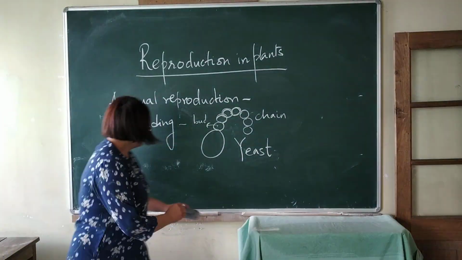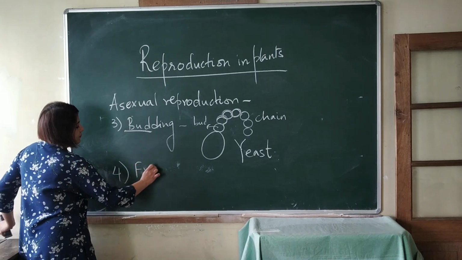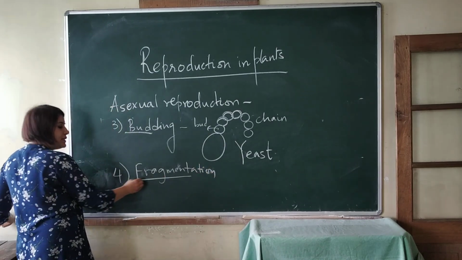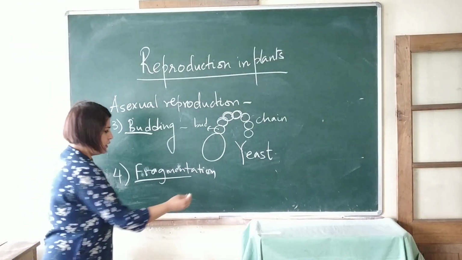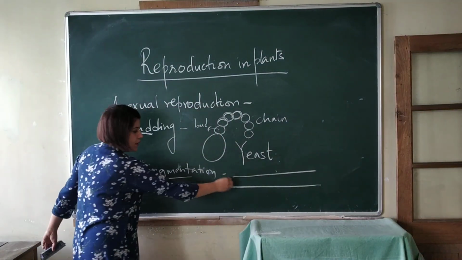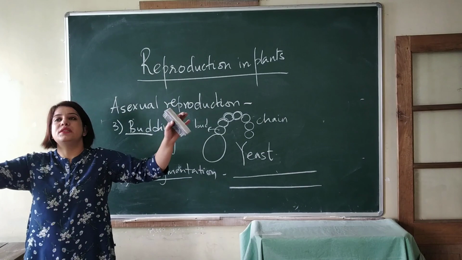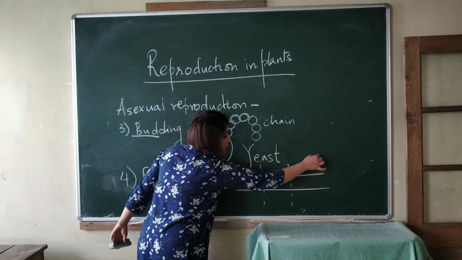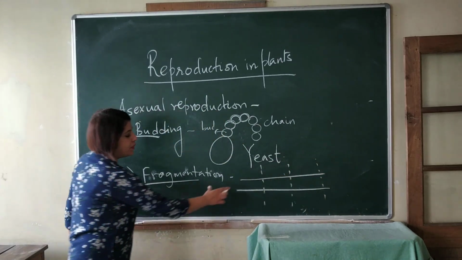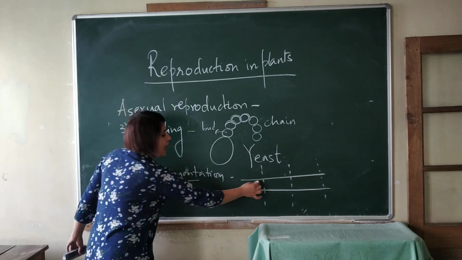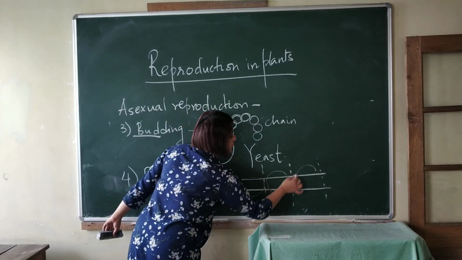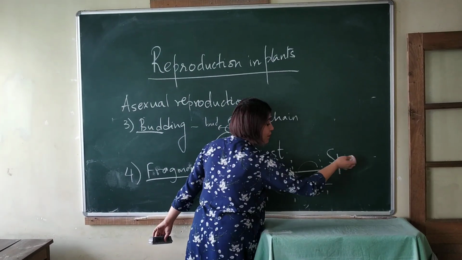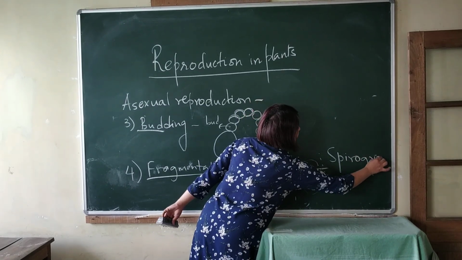The next one is fragmentation. From the word itself, fragments or pieces. Now there are some types of algae which are filamentous, they are lengthy, ribbon-like. Okay, so what happens is, when they mature and grow up, they break into fragments or pieces, and each piece develops into a new plant. And this type of reproduction is usually seen in a type of algae known as Spirogyra.